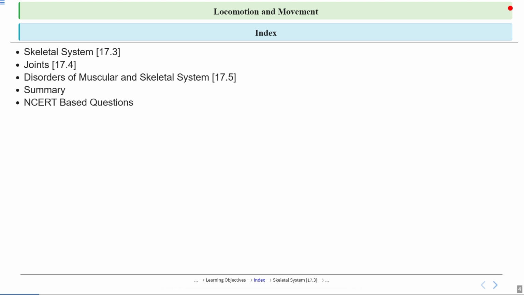In the NCERT based question section, we will discuss a few important questions and their answers based on today's session. Next, in the keynote section, we will get to know a few additional pieces of information on today's topic. Lastly, in the interesting question section, you will get a few questions which will be solved by you.